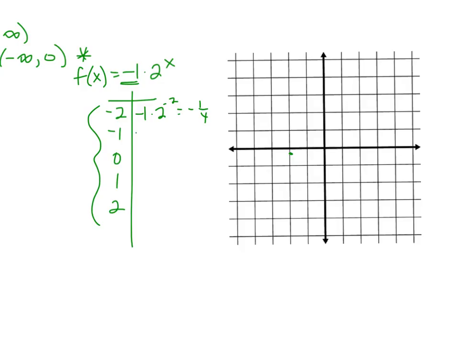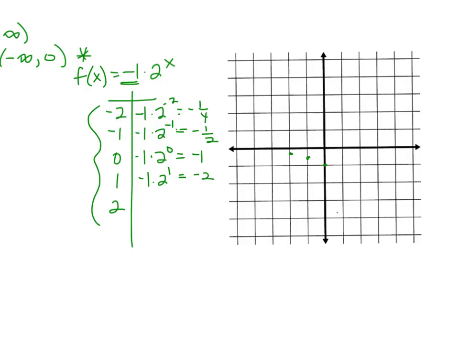And then when I plug in -1 for x, I have -1 times 2 to the -1. That just makes my graph negative 1/2. So negative 1, negative 1/2. If I plug in 0 for x, negative 1 times 2 to the 0 is going to make that negative 1. So there's my y-intercept. If I plug in x equals 1, negative 1 times 2 to the first is going to be negative 2.